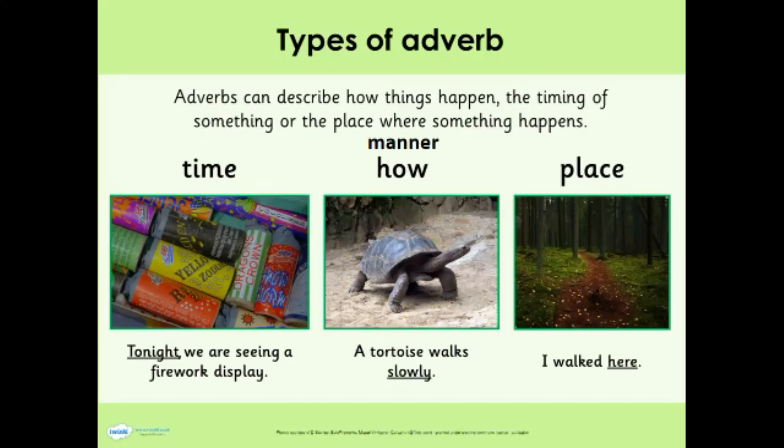The second type of adverbs are the adverbs of manner. They express how something happens. So the key question is how. A tortoise walks slowly. And the third type are the adverbs of place. They describe where an action takes place. So the key question here is where. I walked here.